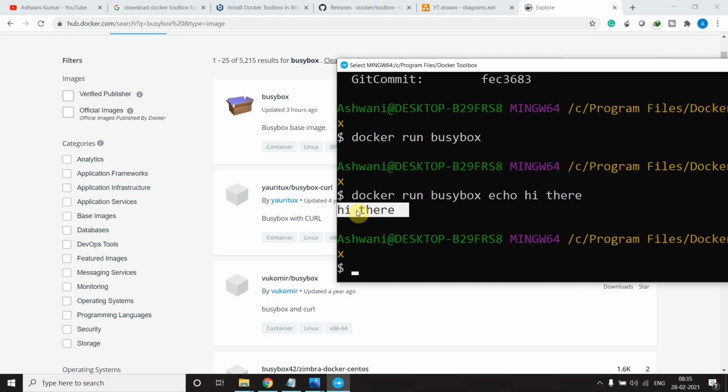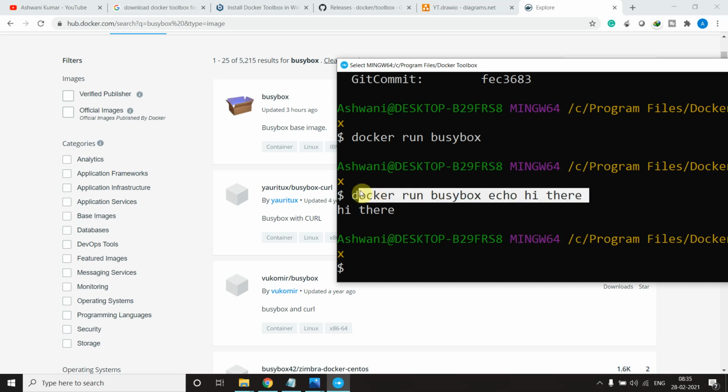Because understand, there are some processes which, when you fire a command from here, will run and come into a ready or run state, and within a second will come into a dead or exit state. Okay, these are the processes which run and exit within 1 second. That's why we don't get anything.